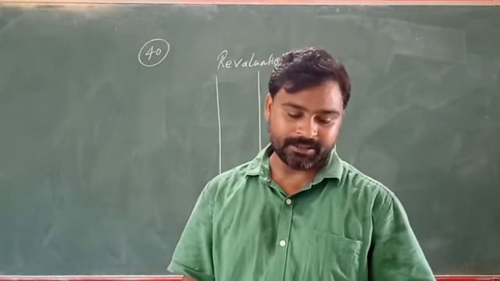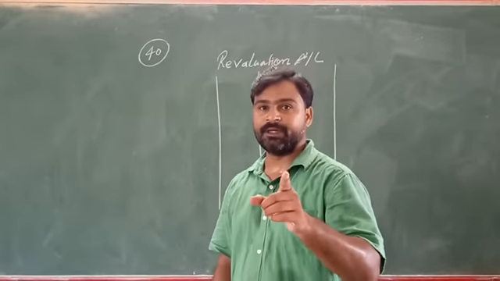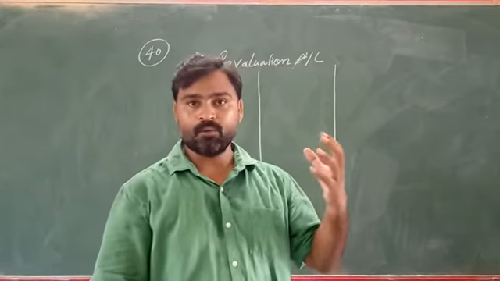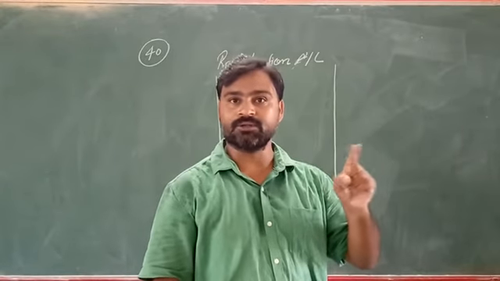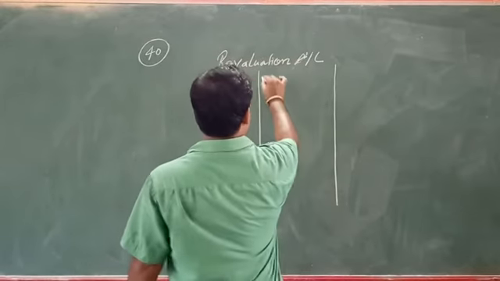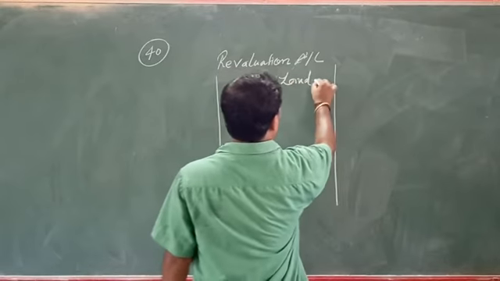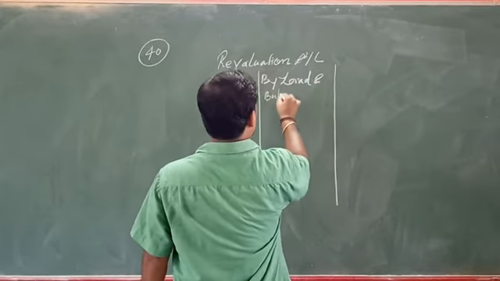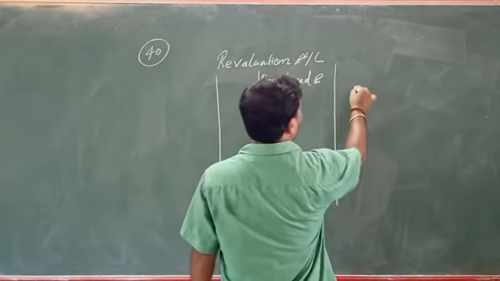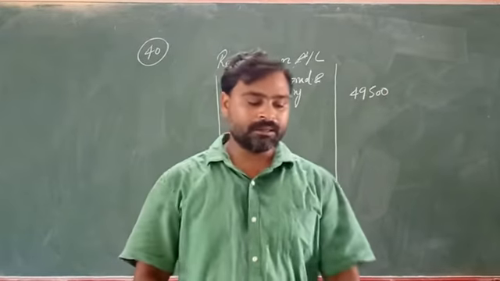The land and building is appreciated by 15%. In the balance sheet we can see the value of land and building is 3,30,000. 15% of 3,30,000. Because land and building is increasing, what will we write? Land and building, 15% of 3,30,000 is 49,500. Another, in the same line,